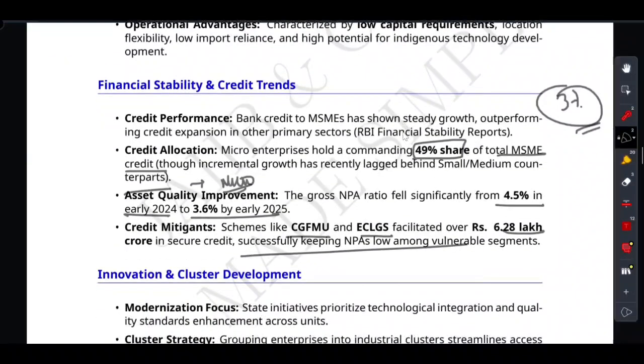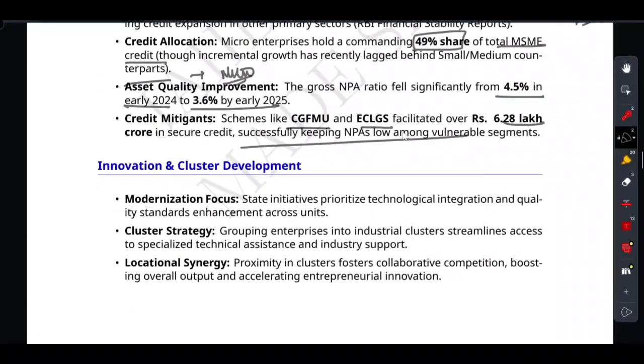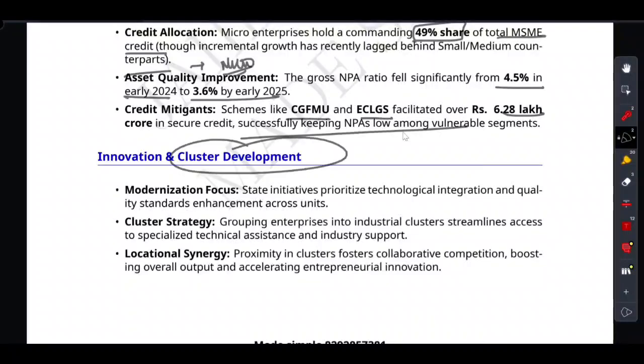Finally, how does the government supercharge this sector? They use the cluster strategy. That's called cluster development. Imagine trying to build a modern tech business isolated in the middle of nowhere. It is tough. So the government grouped these businesses together into industrial clusters.